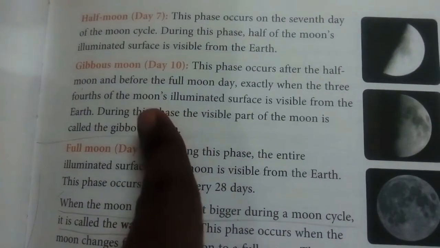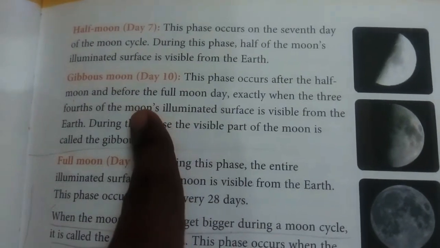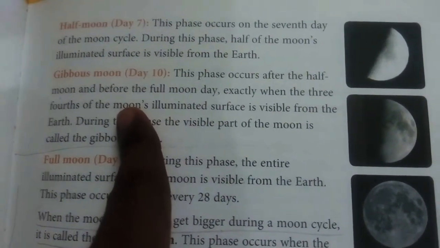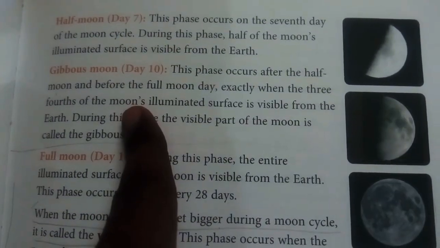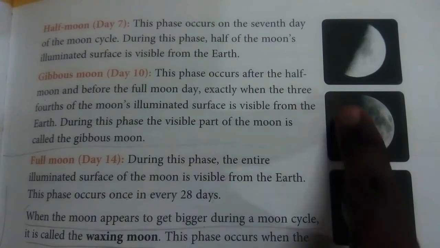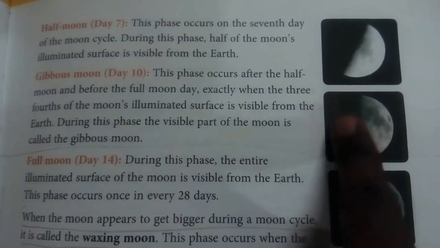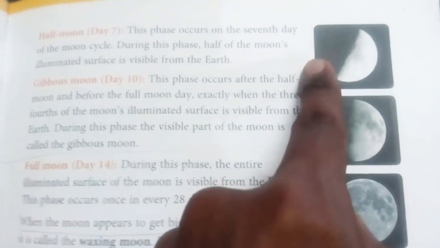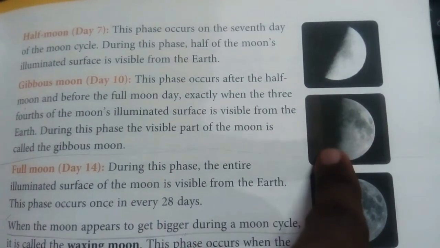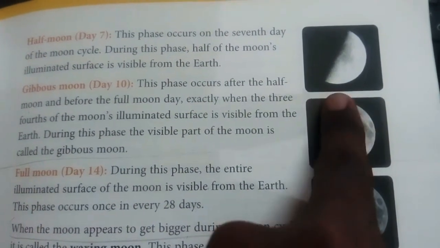Then the last phase that we are going to discuss today is gibbous moon day. What is that? This phase occurs when about three-quarters, more than half of the shape of the moon, appears in this shape, as you can see in the figure.